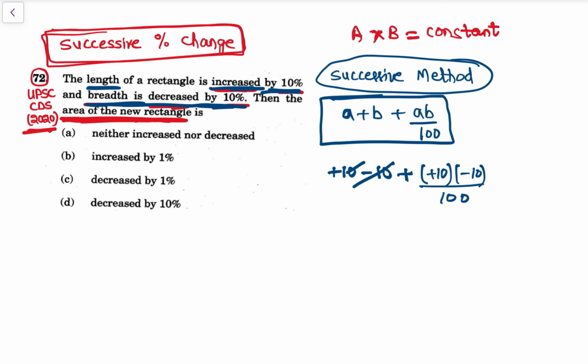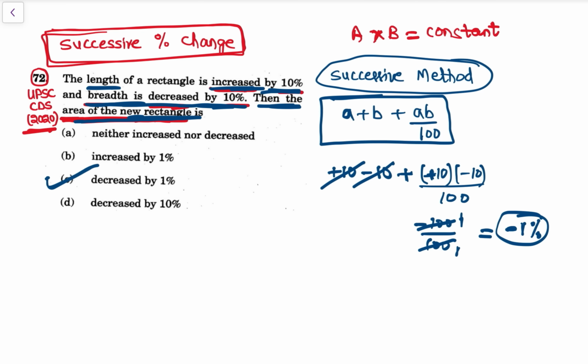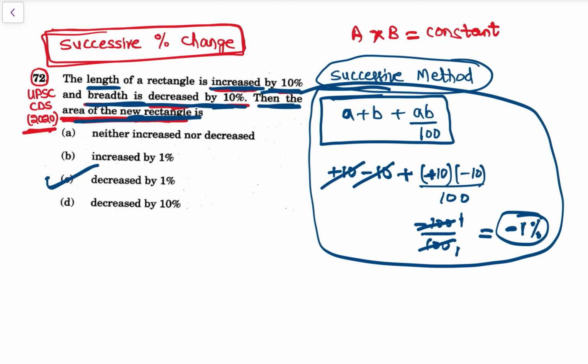अब देखो ये plus 10 minus 10 cancel हो गया. So now it is what? See, plus 10 into minus 10, that is minus 100 upon 100. So ये क्या, 100 ones are 100. So this is what? हमें बचा है minus 1%. So the area of the new rectangle is what? Minus 1%, that is decreased by 1%. So this is with respect to the simple successive method का formula से we can solve it.